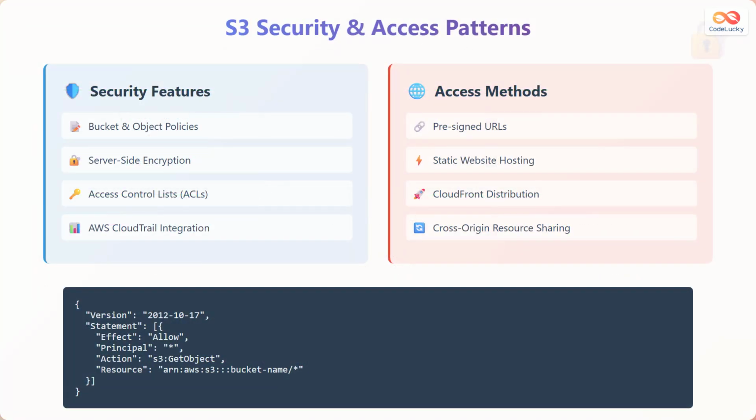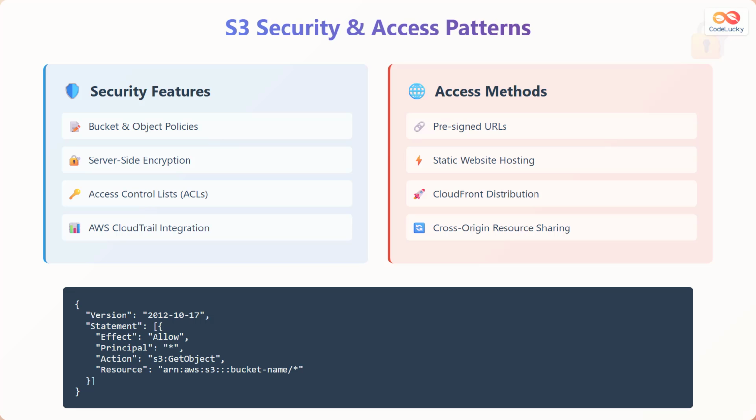S3 security operates through multiple layers of access control. Bucket policies and object policies use JSON-based access policy language to grant or deny permissions to S3 resources. Access control lists, or ACLs, provide legacy access control at bucket and object levels. Server-side encryption protects data at rest using AWS managed keys, customer managed keys, or customer-provided keys. AWS CloudTrail integration provides detailed logging of all S3 API calls for security auditing.